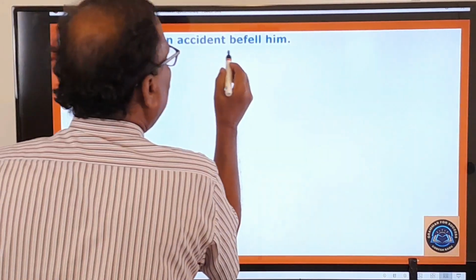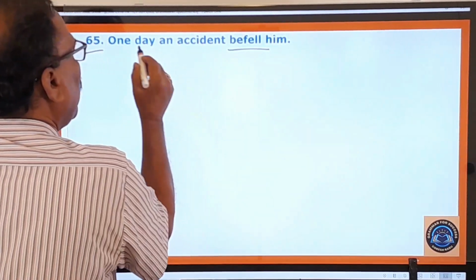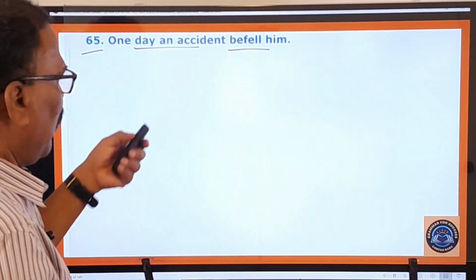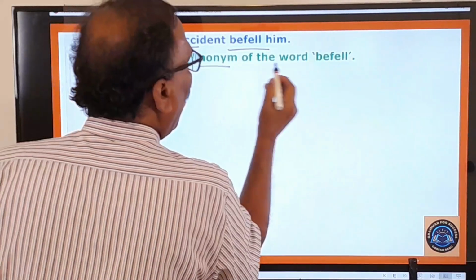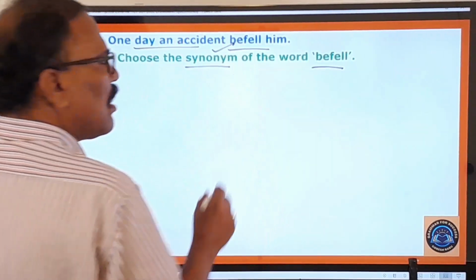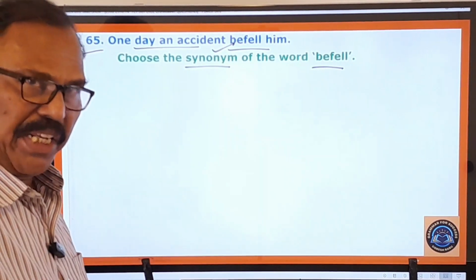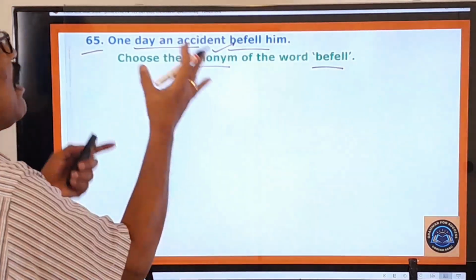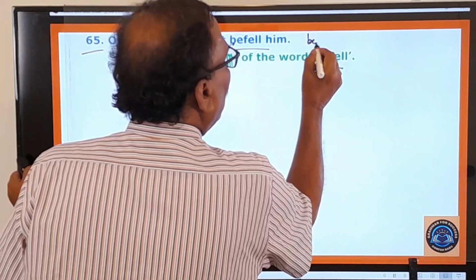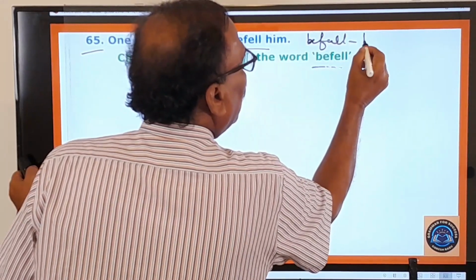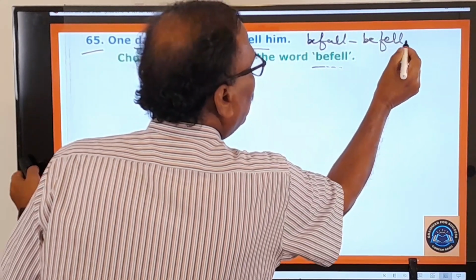One day an accident befell him. So here, this is the statement. Okay. And what is the examiner asking you to do? Choose the synonym of the word befell. Synonym means a word having similar meaning. Okay. Then what is the meaning of the befell? Okay. Befell is the past tense of befall. Befall, okay. Befell, past tense form is befell.